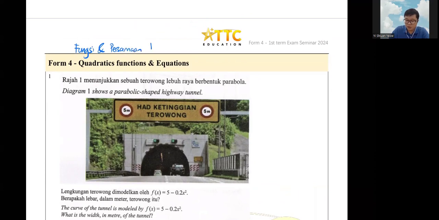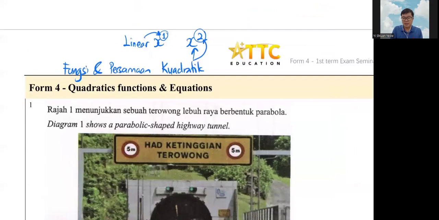Persamaan quadratic. The word quadratic is already your square. This square represents the quadratic part, because when you have power 1, we call it linear. Of course, there's no 3 also. The 3 is for cubic. Persamaan cubic is not in your syllabus, don't worry. We are just going to talk about fungsi and persamaan quadratic.